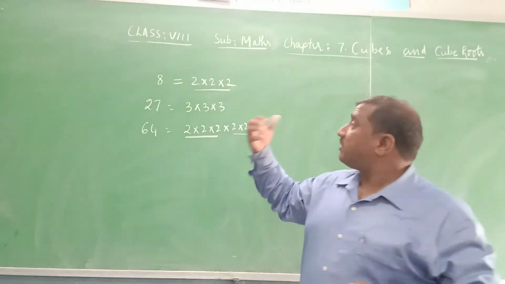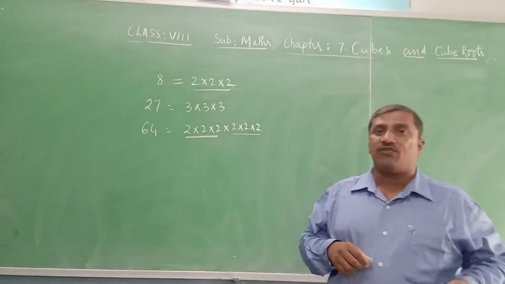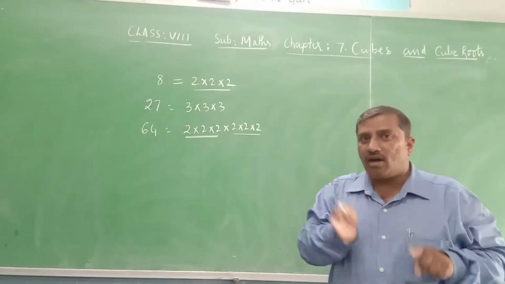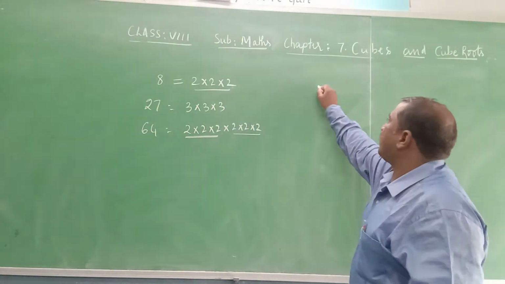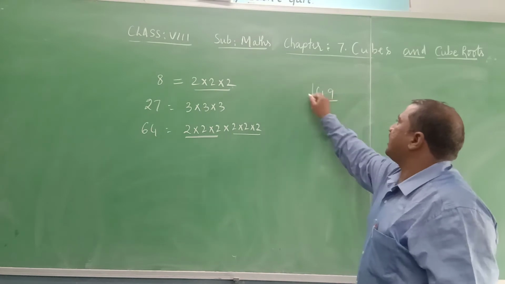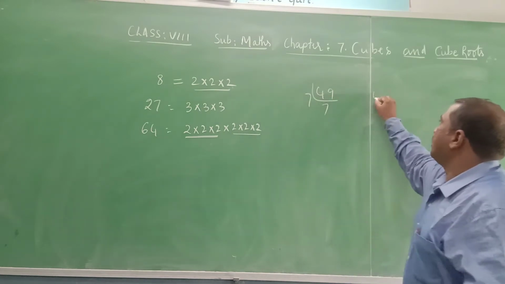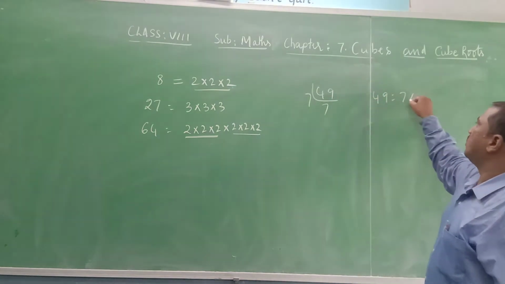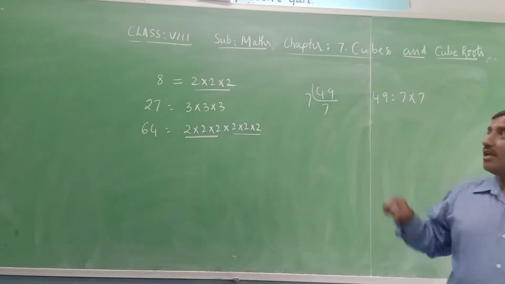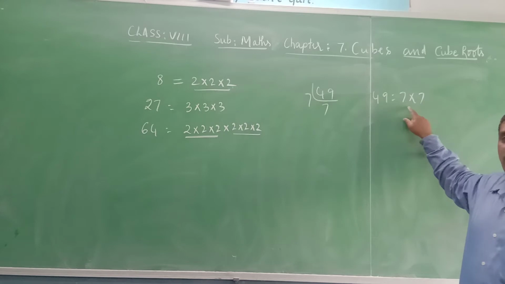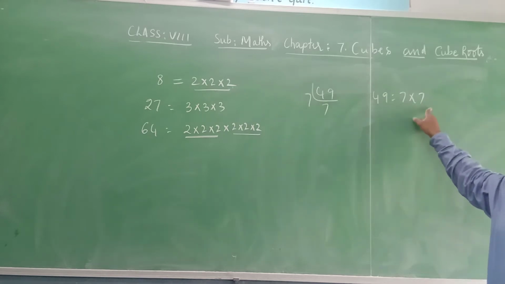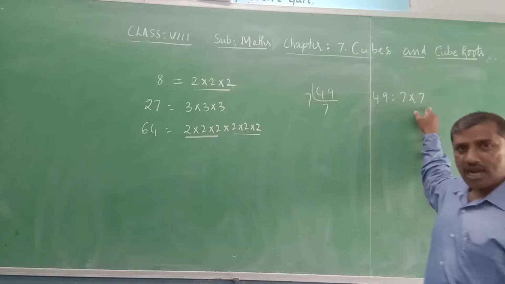Any number which cannot be expressed in this form is not a cube. For example, take 49. 7 sevens are 49, so 49 is 7 into 7. It is expressed only 2 times, so it is not a cube.